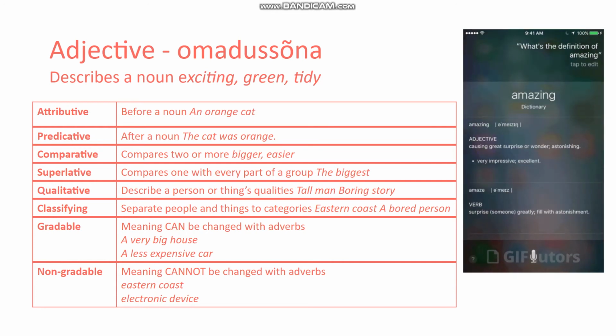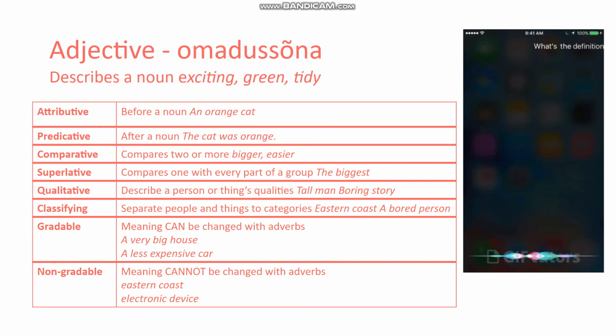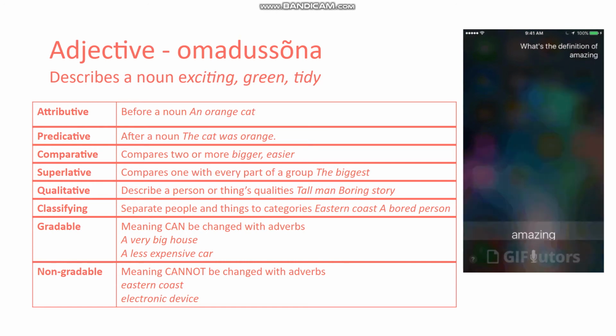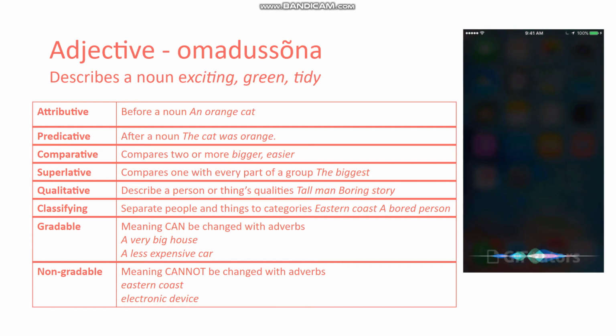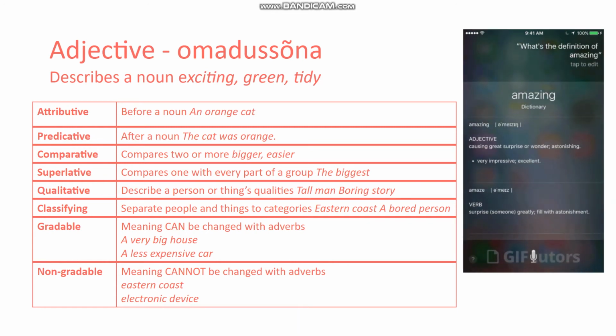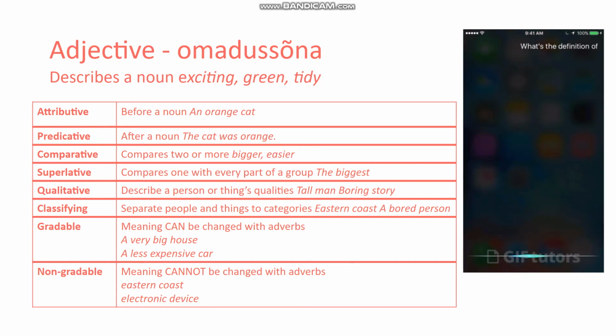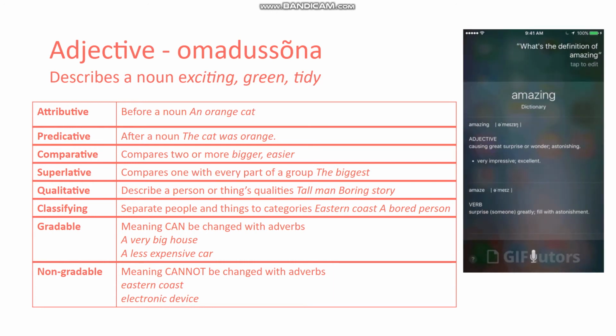And the last way to separate adjectives is to consider them gradable or non-gradable. So it's quite easy to differentiate these two. Adjectives that are gradable can be changed with adverbs.